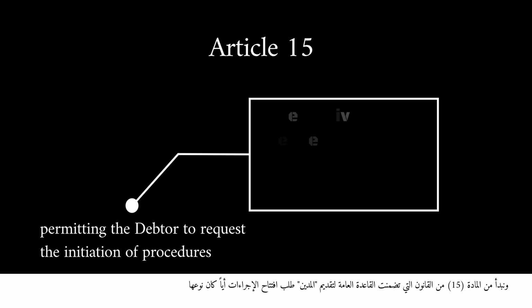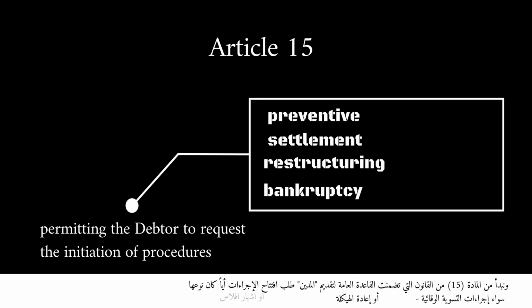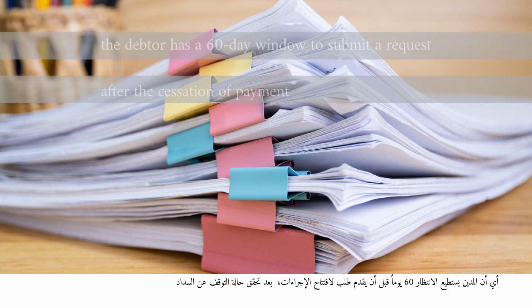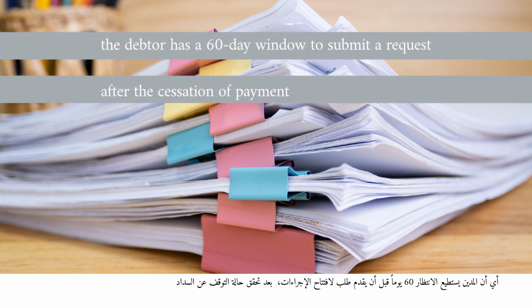We begin with Article 15, which establishes the general rule permitting the debtor to request the initiation of procedures, irrespective of the type, whether preventive settlement, restructuring, or bankruptcy declaration. The law grants the debtor the right to submit this request within 60 days from the date of cessation of payment. Essentially, the debtor has a 60-day window to submit a request for the initiation of procedures after the cessation of payment, in addition to the timeframes related to the payment notice.